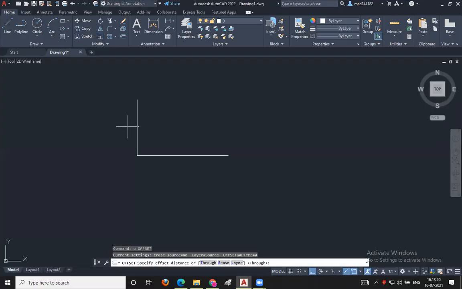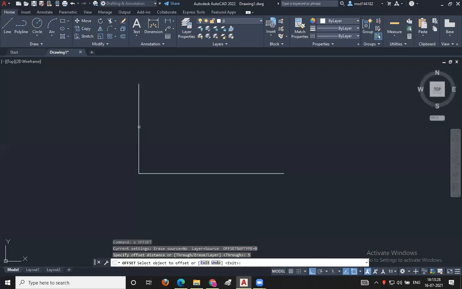Offset: O, enter. What is the distance of offset? 5 meters. So O enter, 5 enter, selecting the line with the help of the mouse, clicking the left button and moving your mouse towards the direction in which you want to take the offset of that line. I want the offset on the right side.